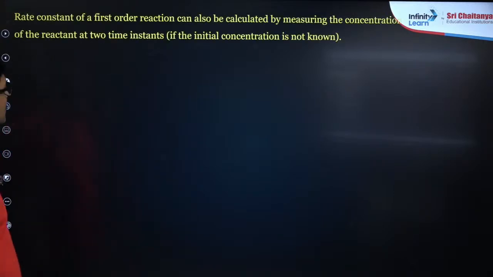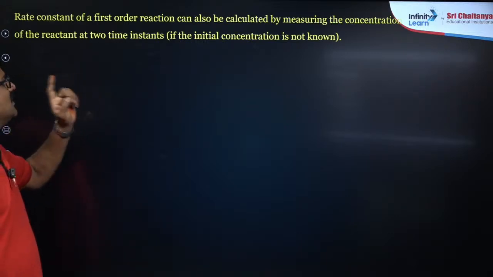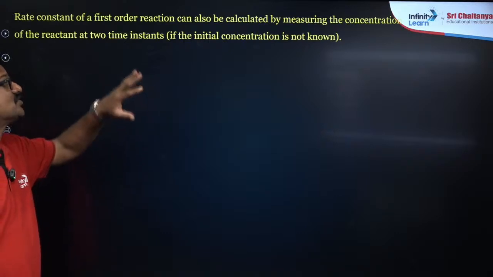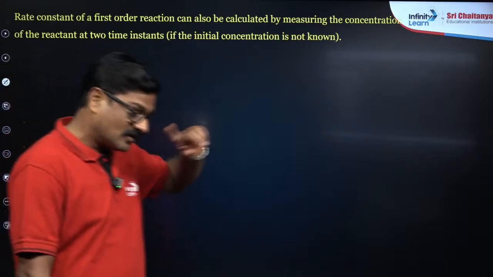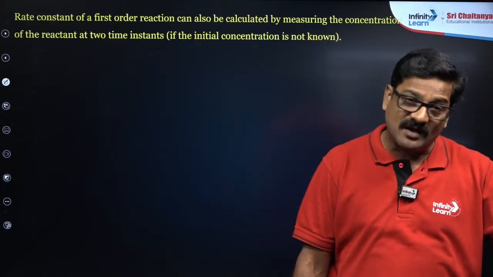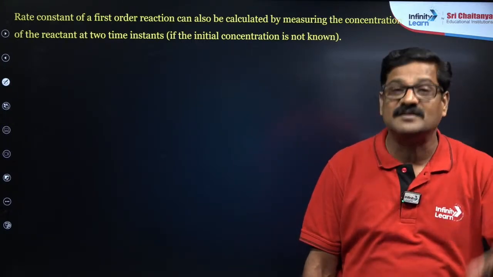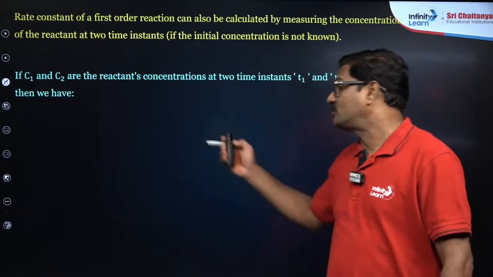Now the rate constant of a first order reaction can also be calculated by measuring the concentration of the reactant at 2 time instants if the initial concentration is not known. If the initial concentration is known, it's not a matter. If it is not given, you can take any 2 instants, and the integrated expression can also be applied.